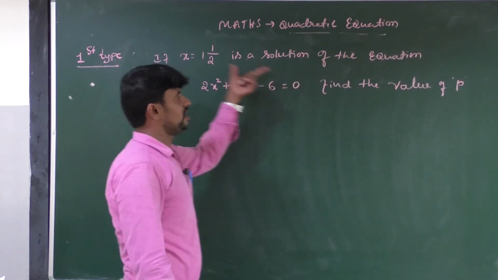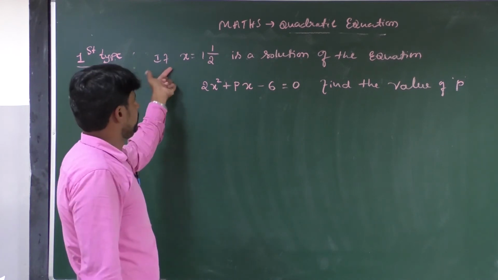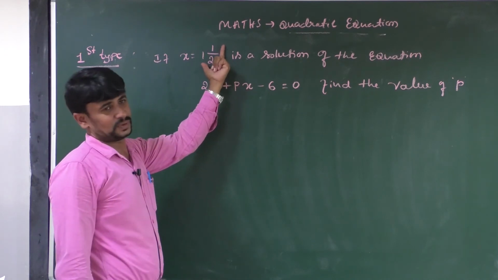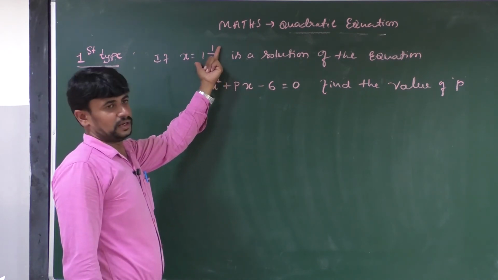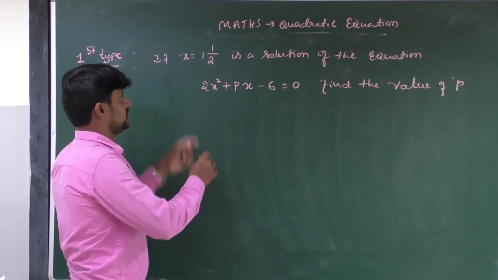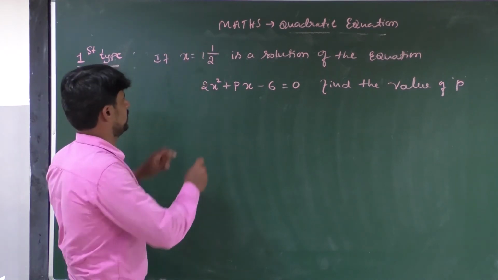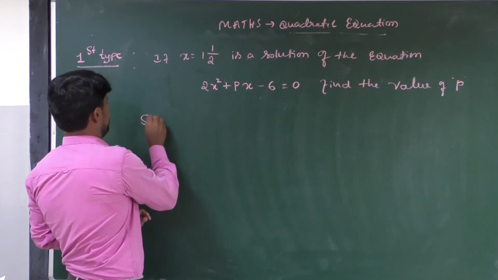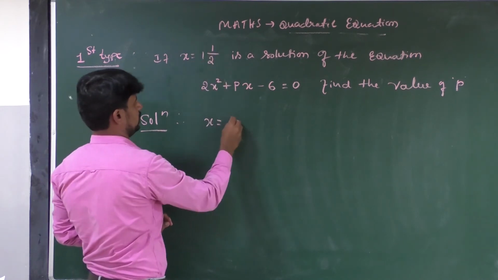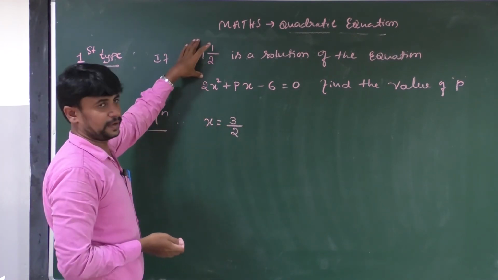This question also belongs to the first type. Listen all of you. If x is equal to 1 and 1 by 2, this is in mixed form. First you have to convert it into an improper fraction. What is the first step? If there is any mixed fraction in mathematics, first you have to convert it into an improper fraction. Then the value of x becomes 2 1s are 2, 2 plus 1, 3 divided by 2. This is the first step.